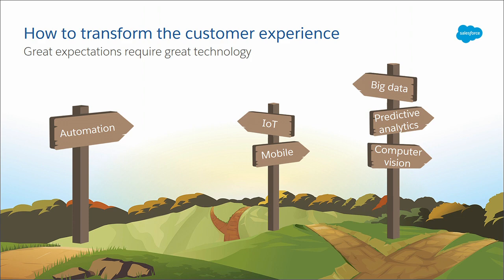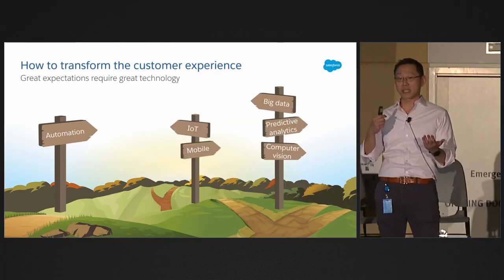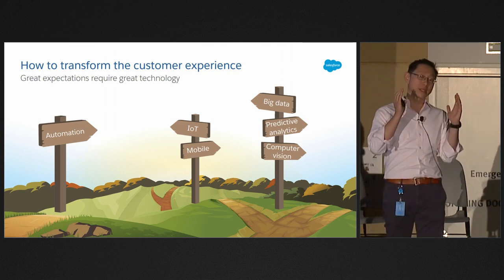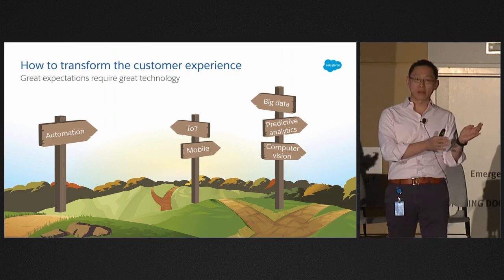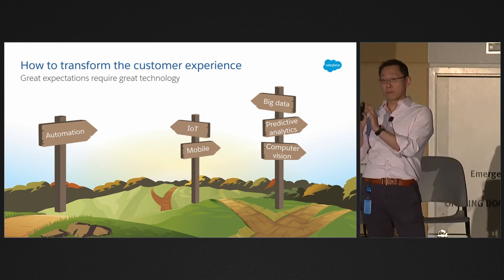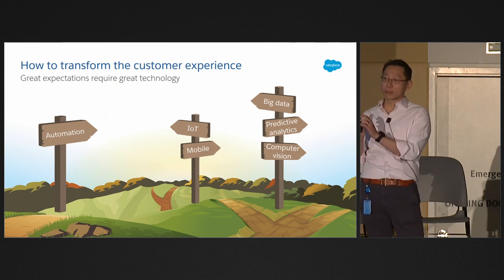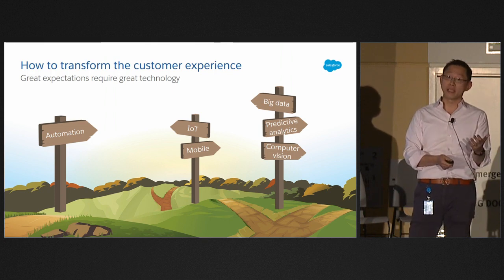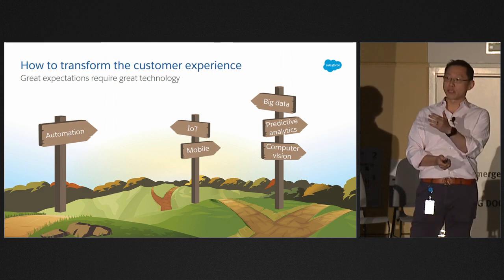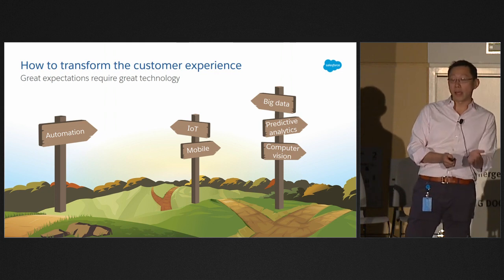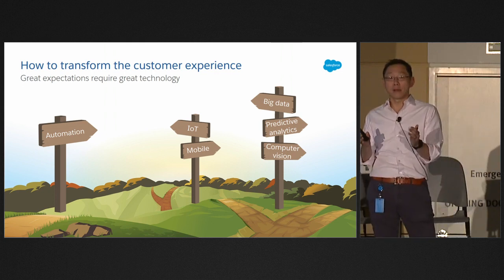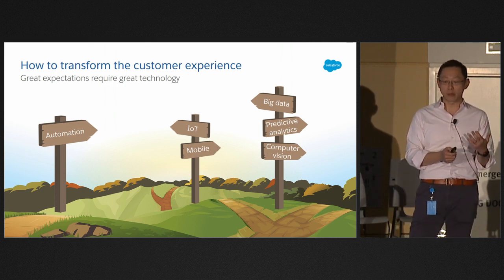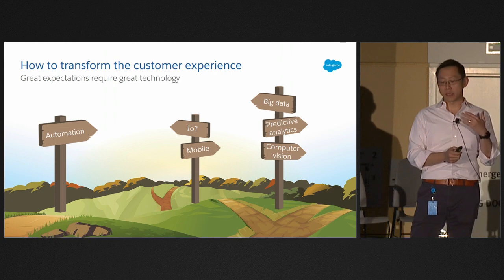Right? So just in those examples we talked about, there are a couple of things. First thing is automation. So how do you transform what's traditionally a paper-based, lengthy, tedious process into something that's electronic? And typically that also involves creating a great experience in mobile. In the case of the car rental experience, a lot of times it actually involves IoT, which is to say, how do you allow your customers to interact with the physical world? And of course, all this stuff is really powered by data, big data, things that help you to know and anticipate your customers' needs better. So things like predictive analytics, or even just things like computer vision.